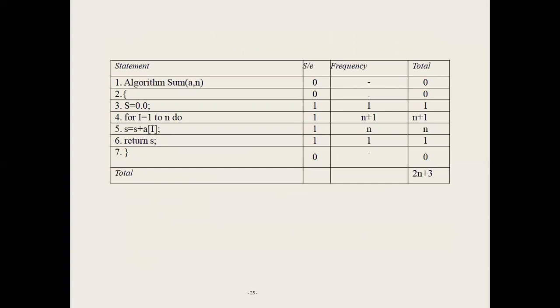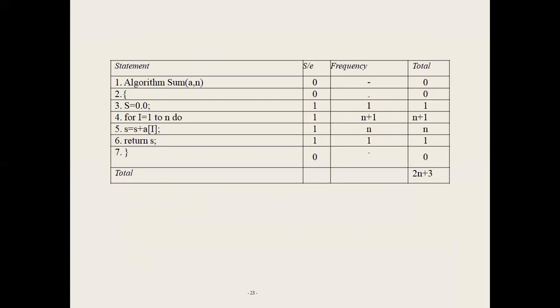So the assignment name is executed 0 times, and open braces and close braces are executed 0 times. You are counting only assignment statements, for loops, functions and return statements. Suppose the assignment statement executes one time, the for loop one time, the assignment statement one time, and the return statement one time. The total number of steps executed by an algorithm is